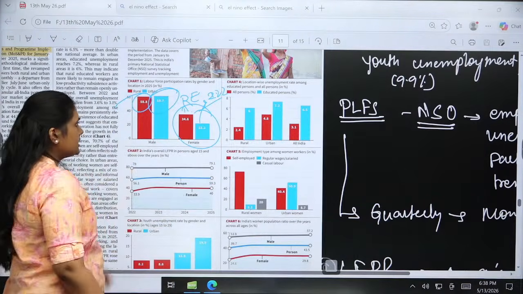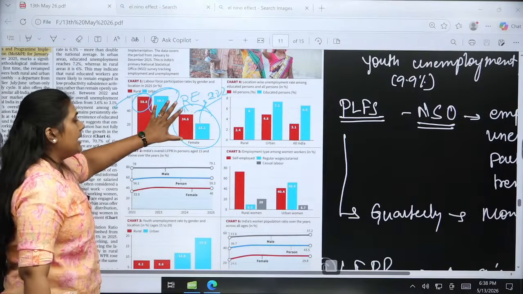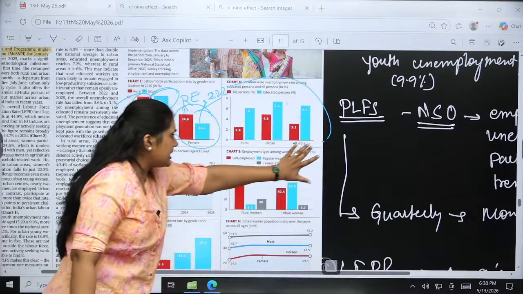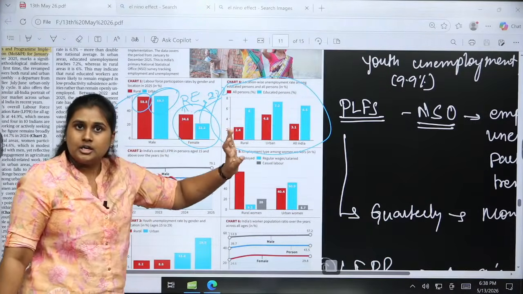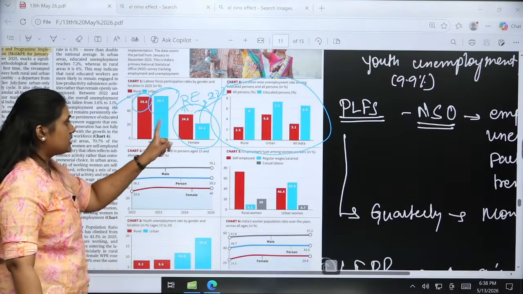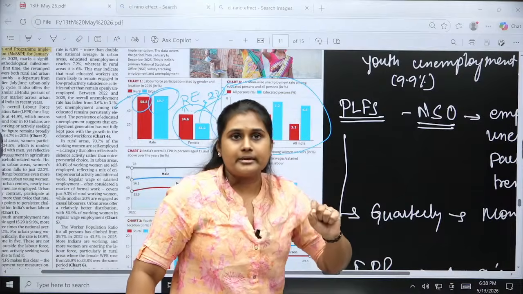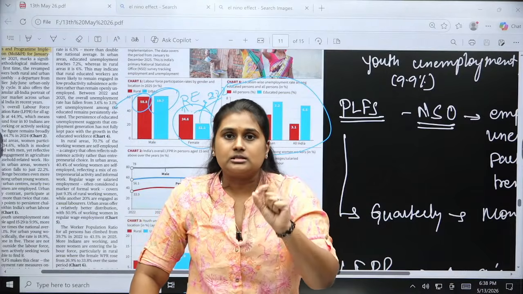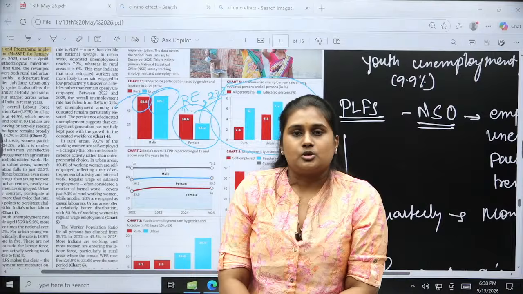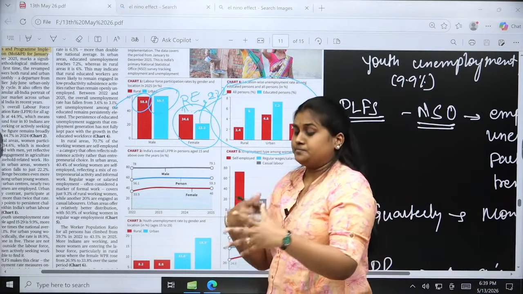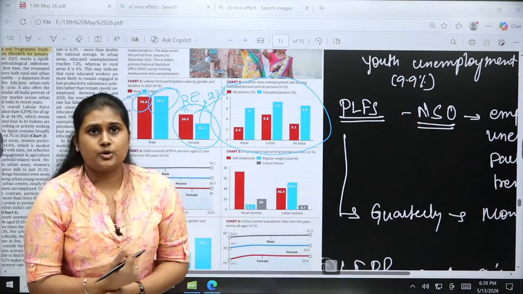So we are going to see why there is a gender gap, what the ratio of educated persons being employed is, and what is making urban employment, especially for females, difficult. What are the disadvantages and the factors slowing down women's working culture, that we are going to see now.